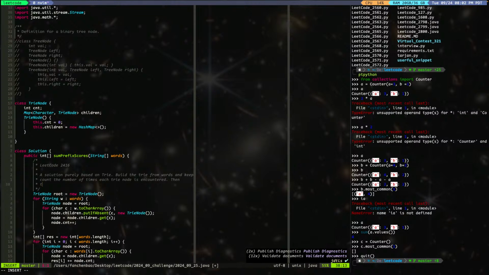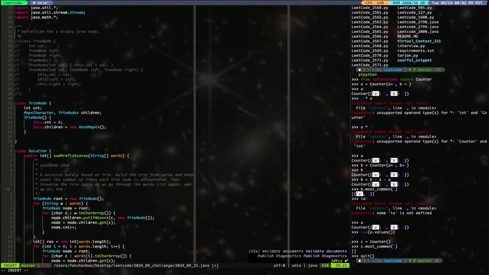Then traverse the trie again as we go through the words list again. Add up all the counts.